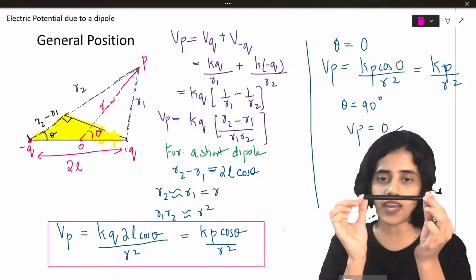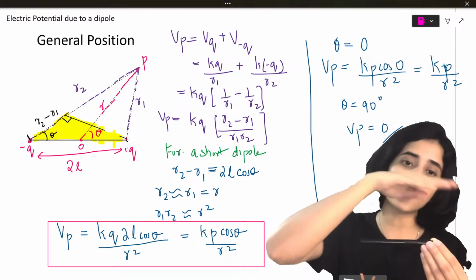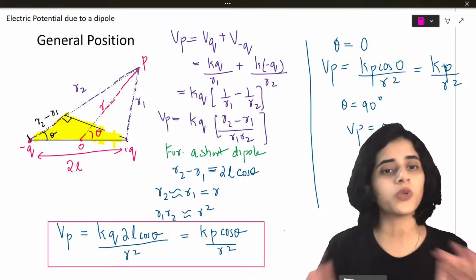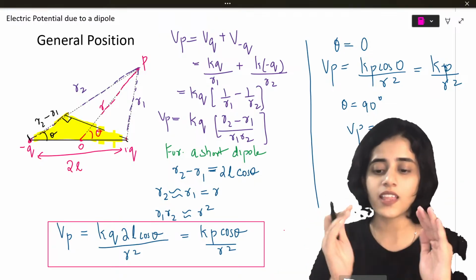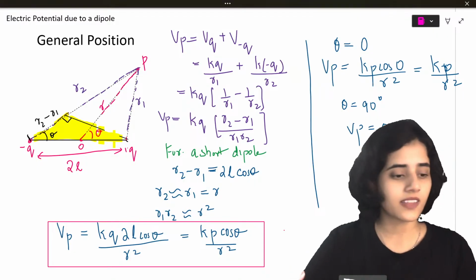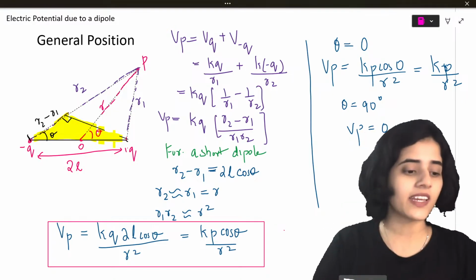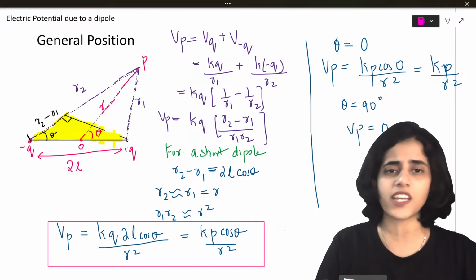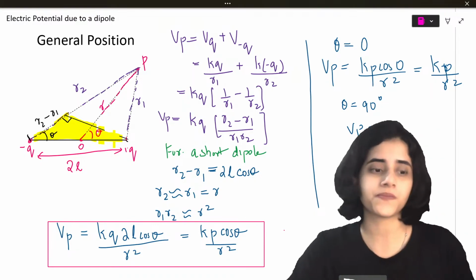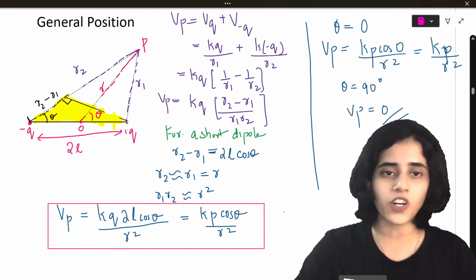Let's say this is my dipole and I want to take a point P here. It's at an angle 80 or 120 or 160. Wherever you want, you can find out the electric potential using this formula. Is this clear? Yes, Dylan, very good. In that case, it's -1. You're all very attentive today. Okay, let's move on.